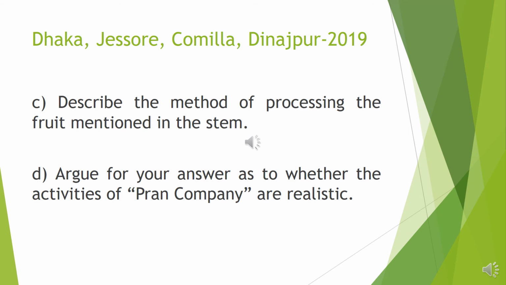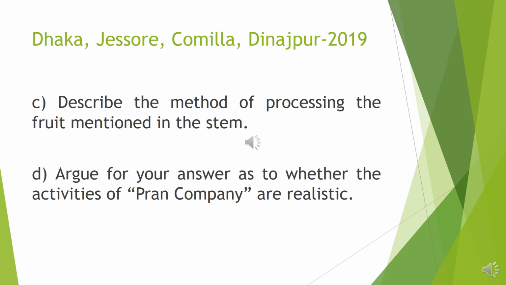This is the answer to question number C, the applied based question. Now finally, question number D, the higher order ability based question. Argue for your answer as to whether the activities of the plant company are realistic. Yes, they are realistic because all the guava cannot be stored at a time, so food processing is needed.